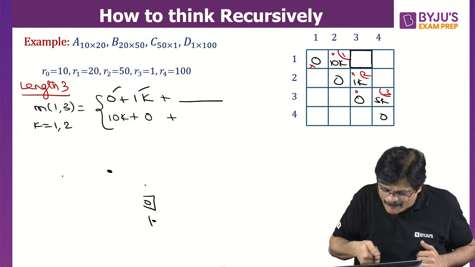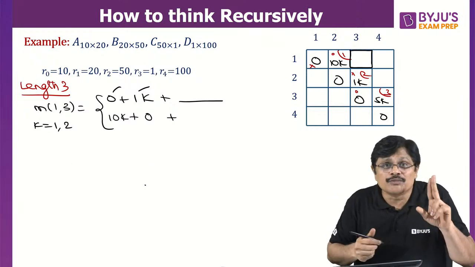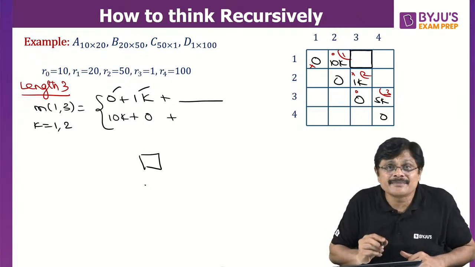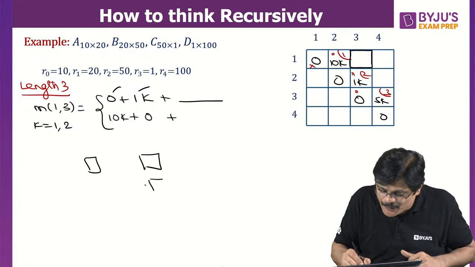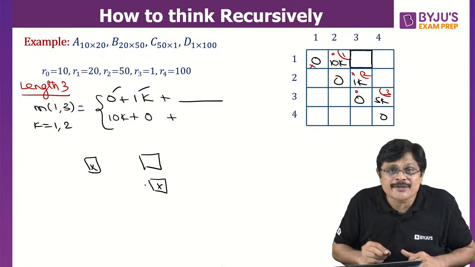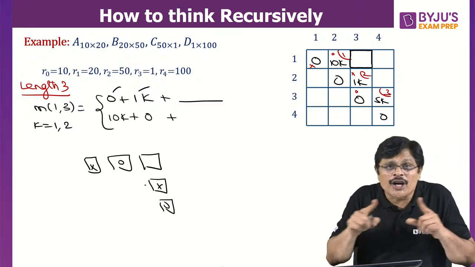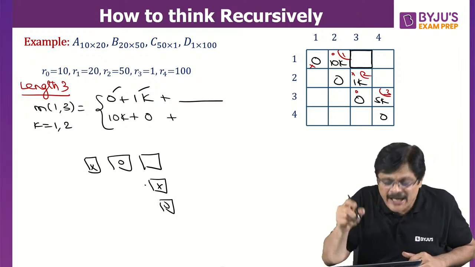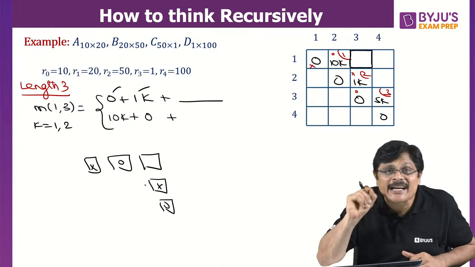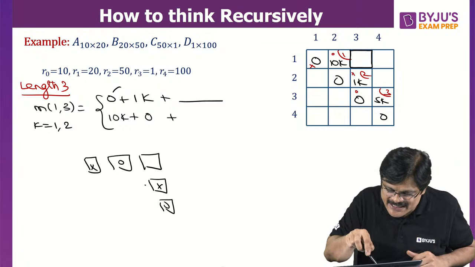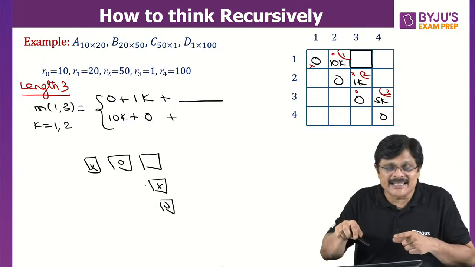But in this case, what happens, sir? K is 2, because length 3 means K can take 2 values. So here we are. This is one value and this is one value. This is crossed values and this is circled values. So this cross value corresponds to the first value of K. Circle value corresponds to second value of K. Am I clear? So that is how we can identify them easily from the table itself.